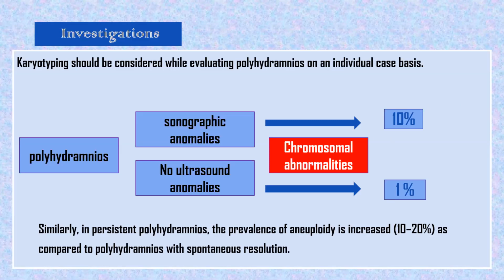Similarly, in persistent polyhydramnios, the prevalence of aneuploidy is increased to 10 to 20%. This is there in the key points also, 10 to 20%. So please remember this point. Aneuploidy is 10 to 20% in persistent polyhydramnios, compared to polyhydramnios with spontaneous resolution.